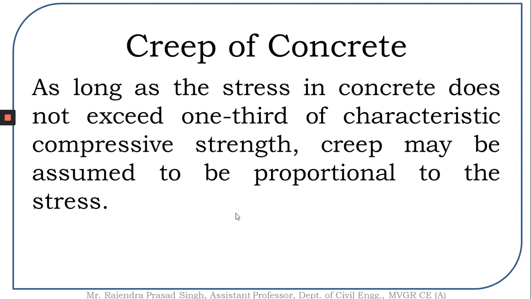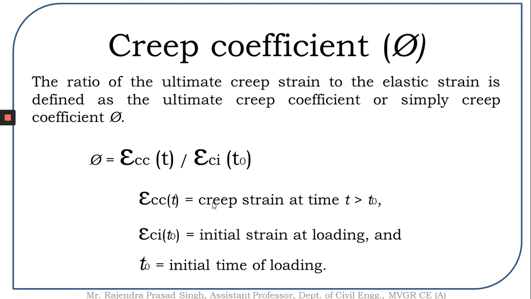Now the code says that as long as the stress in the concrete does not exceed 1/3 of the characteristic compressive strength, creep may be assumed to be proportional to the stress. So creep strain is proportional to the stress. So stress, in the normal sense, how do we calculate? In a similar way we can calculate the stress, or the loss of stress, because of the creep.